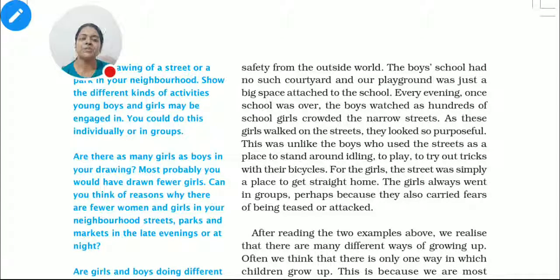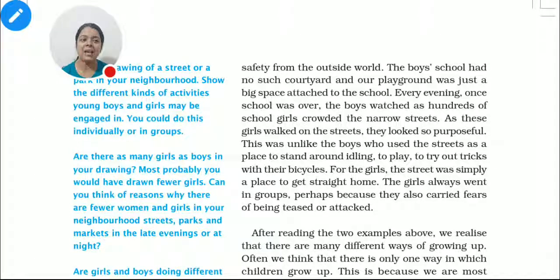Unlike the boys, who used the streets as a place to stand around idling, to play, and to try out tricks with their bicycles, the street was there for the boys to play, to talk, to gossip, and to ride. The same street for the girls was simply a place to get straight home. They had to go to school and they had to come back from the school.